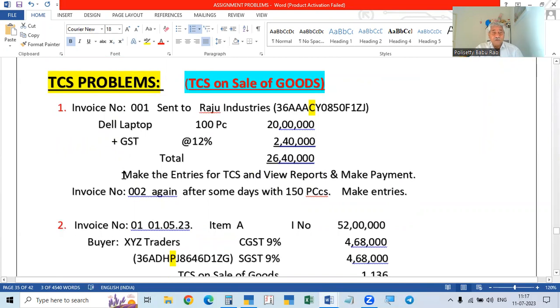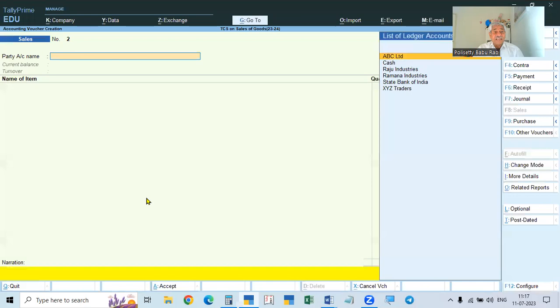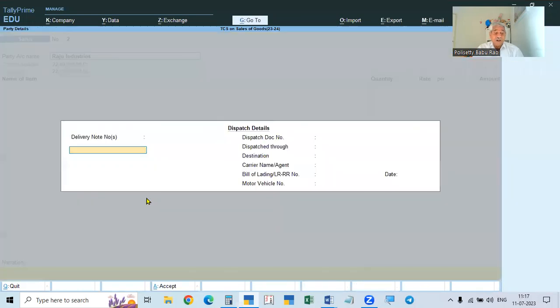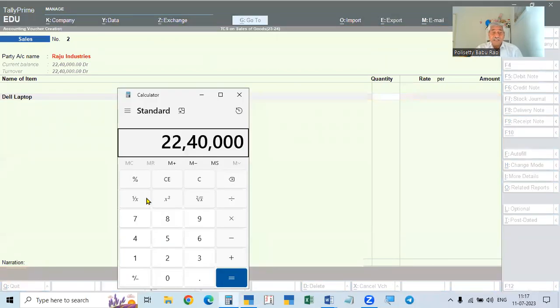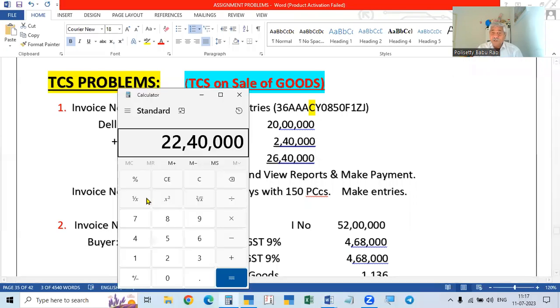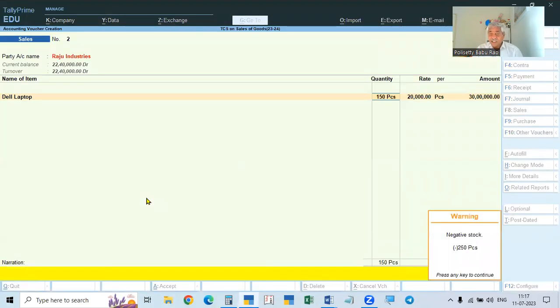Okay, entries. And now again, invoice number 2, after some days with 150 pieces. Again, from the same party, we sold 150 pieces, invoice number 2 after some time. We have taken 1st April. Now we will take 2nd April. On 2nd April to the same party, Raju Industries, same Dell laptop, quantity is 150 pieces and the rate is same, 20,000.